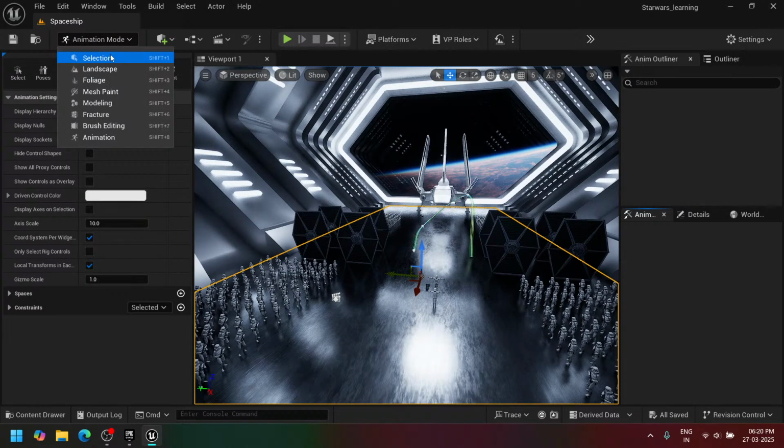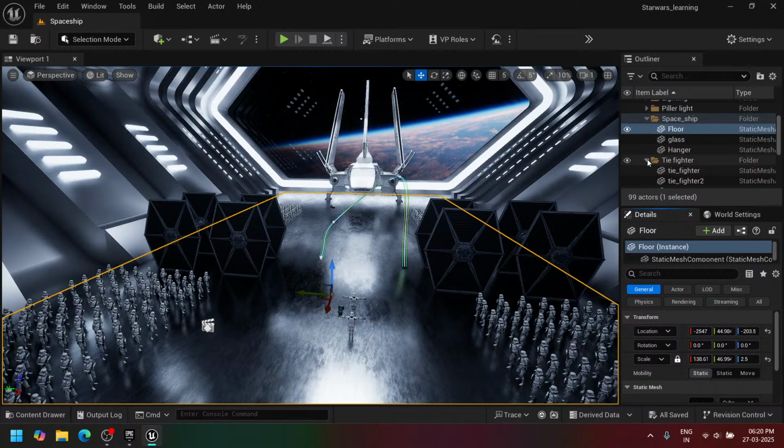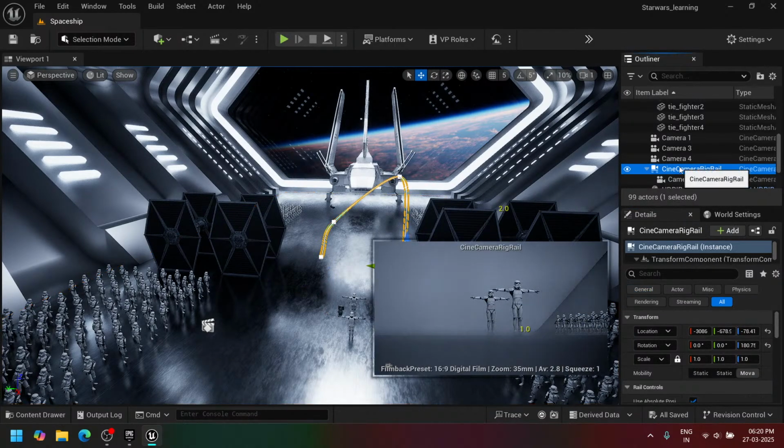So going back to this. Now the green ring which is available here is the camera rig rail. This is the camera in Unreal Engine. We can make a film. Here is a camera which can record everything and give it as an output. The camera will record everything, but we can control that camera as